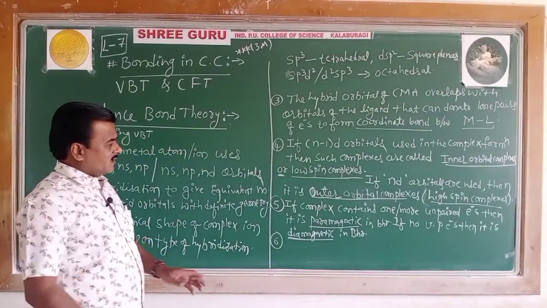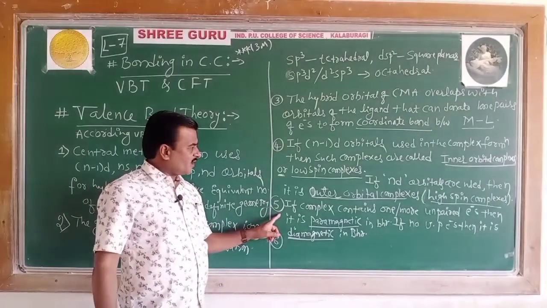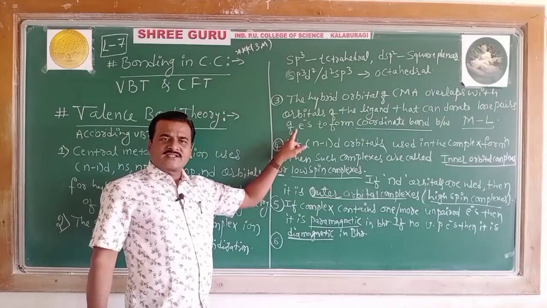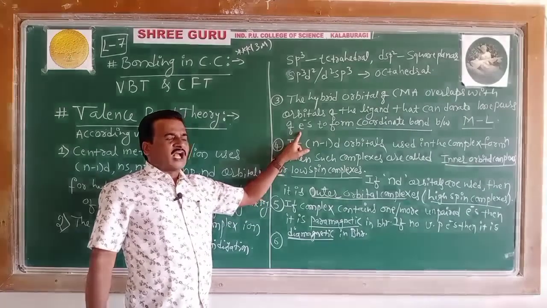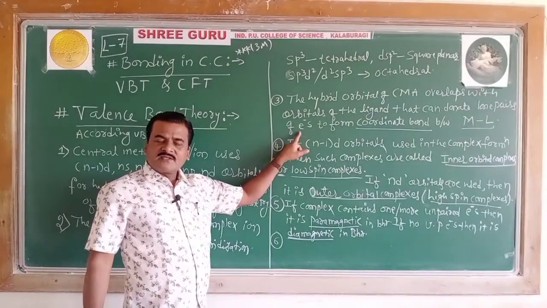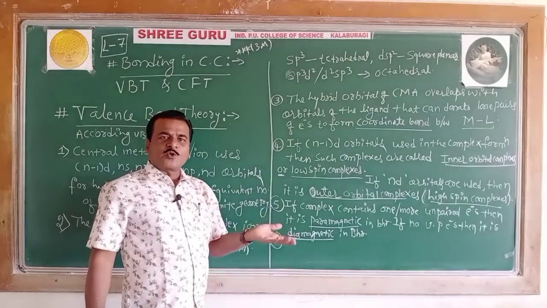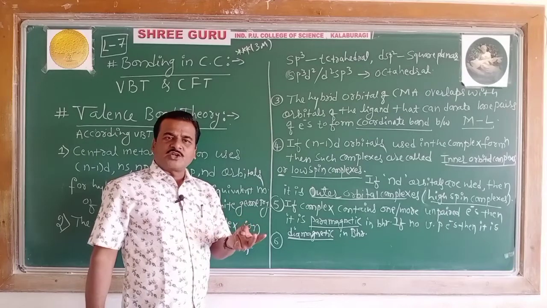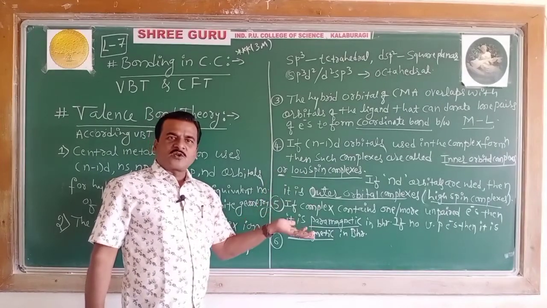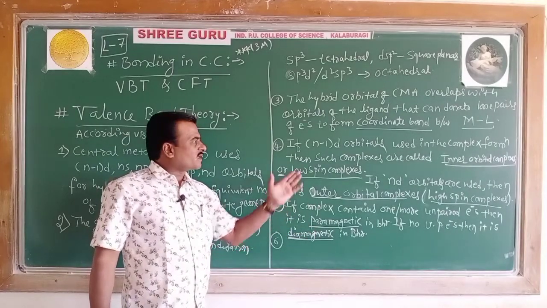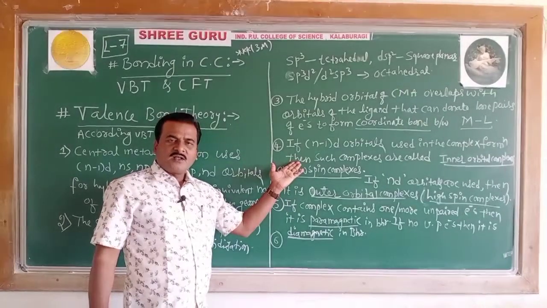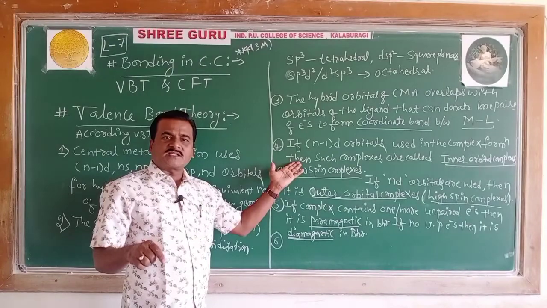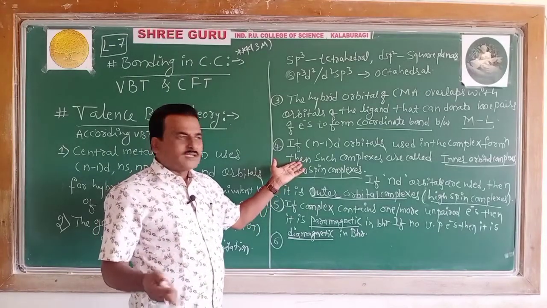What is the meaning of the fifth point? As a result of overlapping of the hybrid orbital of the metal atom and the orbital containing the lone pair of electrons of the ligand, two types of complexes are formed: inner complex and outer complex, as said in point 4.